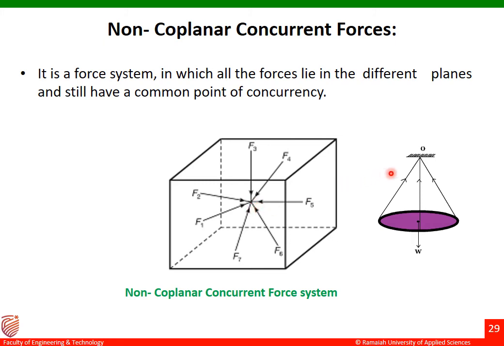One more example is the weighing balance. You can see there is a plate on which you can place some materials, and three ropes are tied to this plate, and there is a single point of contact here, at point O. These three ropes are not acting along the same plane. That's why it is called non-coplanar, but they are meeting at a single point. It is called non-coplanar concurrent forces.